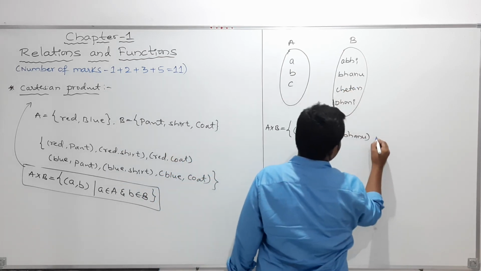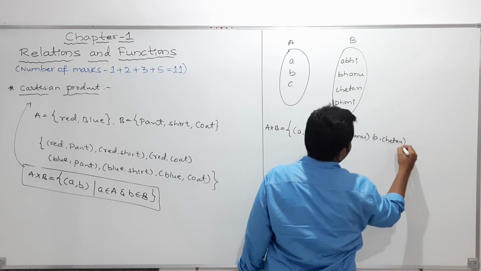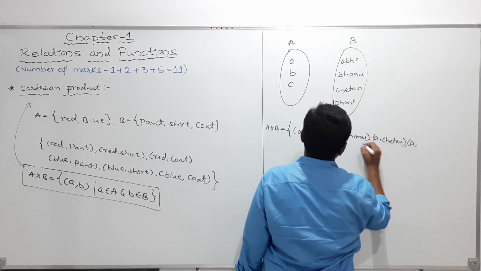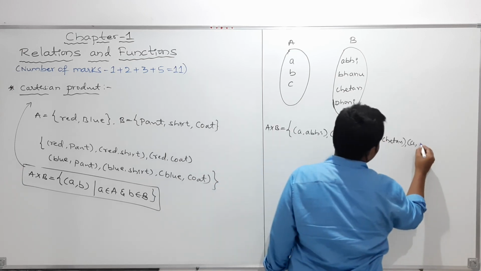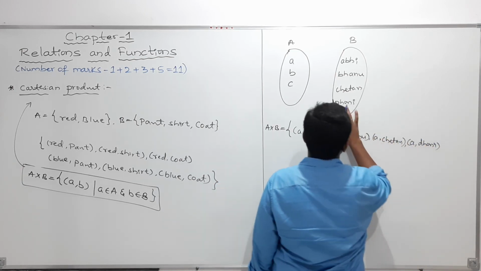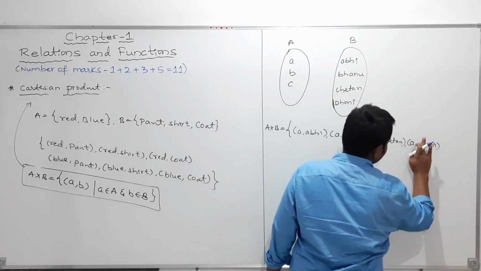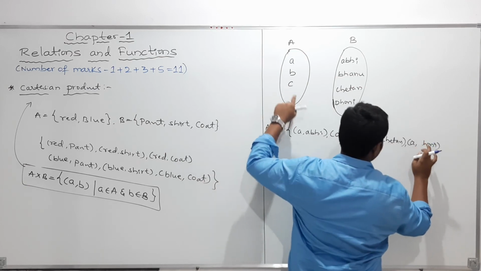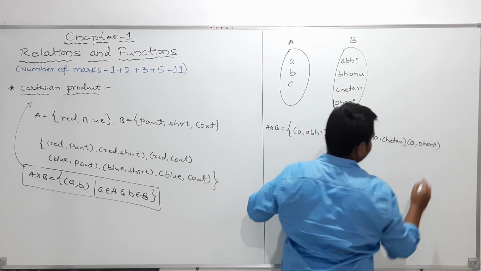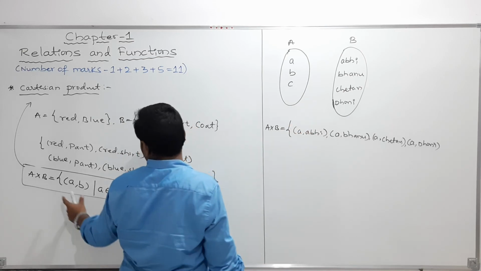Clear? And next here it is A comma Chetan I can write. And next my dear students, I can write A comma Dhoni. Clear? So every element of A must be taken with the elements of B. That is our Cartesian product.